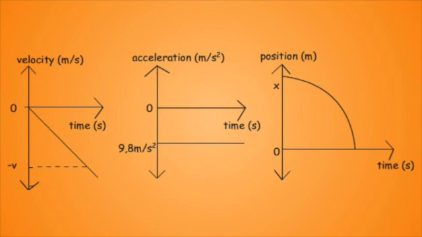Due to the universal law of gravitation and its effects on objects on Earth, free-falling objects may maintain a constant acceleration, the Earth's acceleration due to gravity. Shown in this picture is a velocity graph, acceleration graph, and position graph, all proportional to each other.